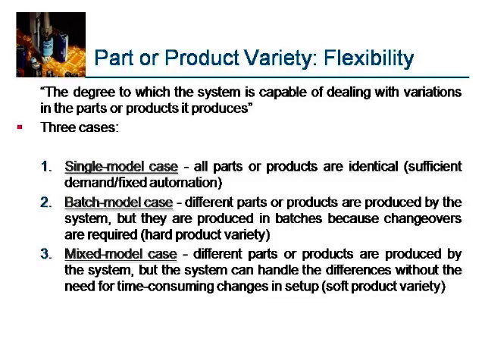Batch model case: different parts or products are produced by the system, but in batches because changeover is required. Mixed model case: different parts or products are produced by the system, but the system can handle the differences without time-consuming changes in setup.